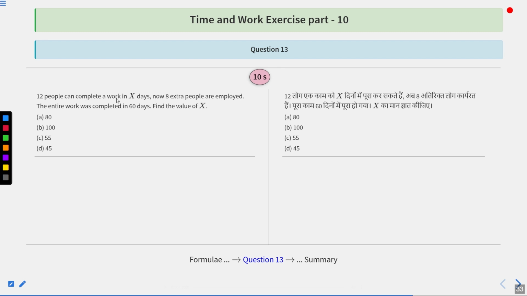12 people can complete a work in X days. Now 8 extra people are employed. The entire work was completed in 60 days. Find the value of X. Options are 80, 100, 55, and 45. These are the options.